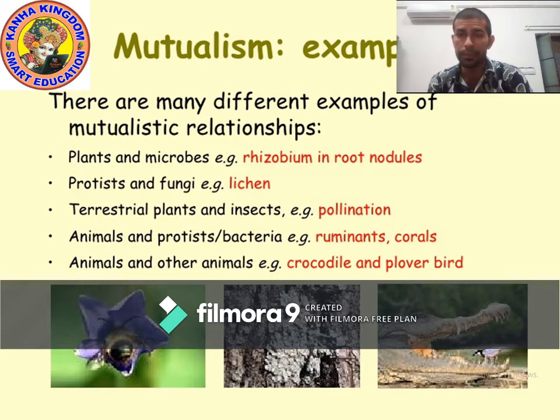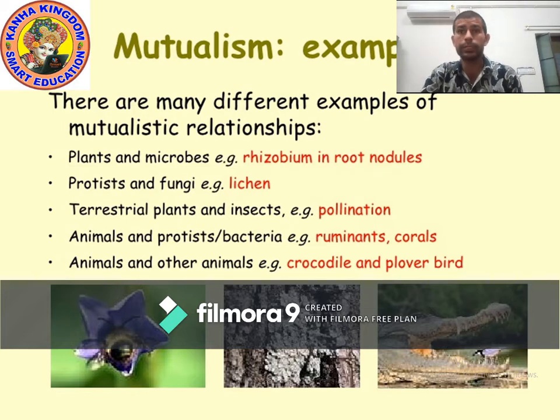Example, rhizobium in root nodule. Rhizobium are those bacteria which live in the root nodules of leguminous plants. Leguminous means plants with pods, like pea, chickpea, cowpea. So rhizobium and root nodule live together.